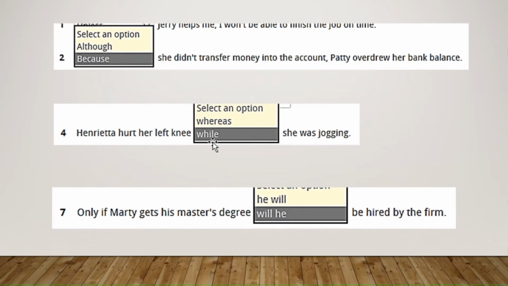And this is the kind of sentence when I told you that you have to analyze the context before answering, right? In this one, it's just the grammar rule of using only if at the beginning. Remember, when you use only if, that is a condition, subordinating conjunction, you have to make the inversion between the subject and the auxiliary.